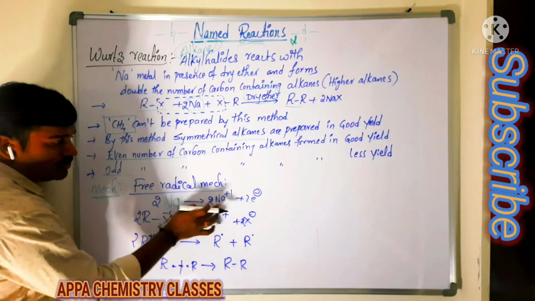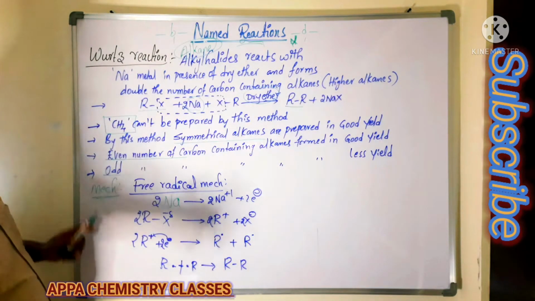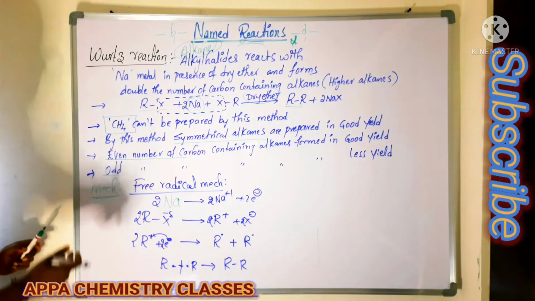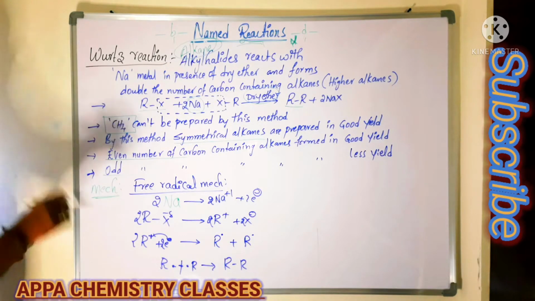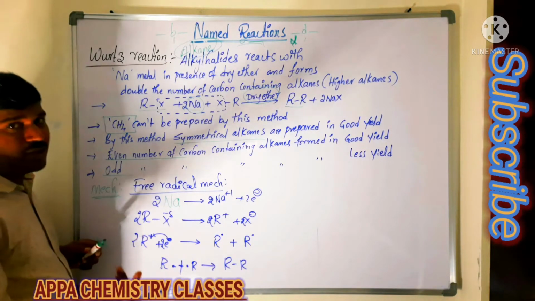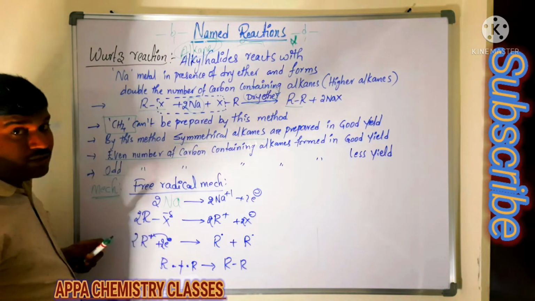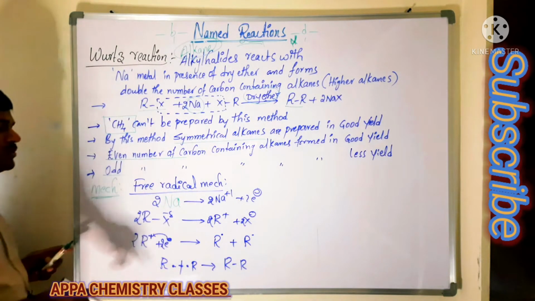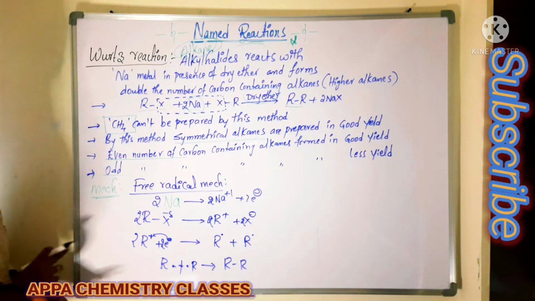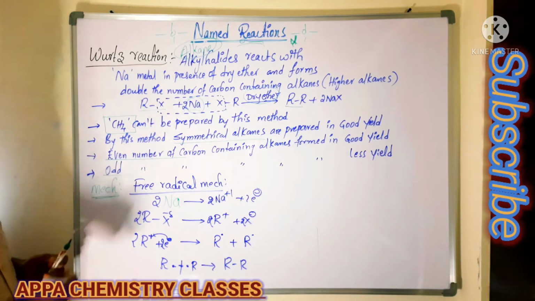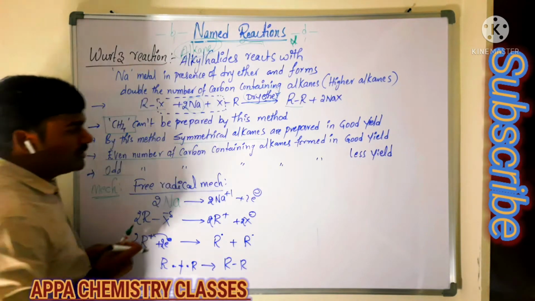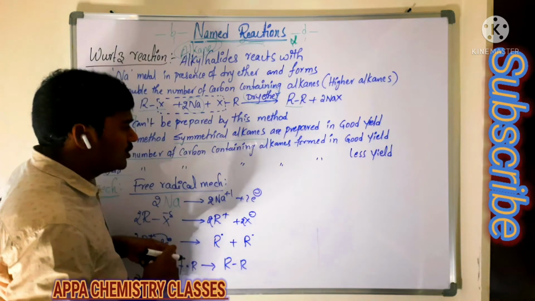As well as 2Na plus 2X minus, we will get 2NaX. That is the free radical mechanism. It also follows the anion mechanism, but that anion mechanism is not that important. So you remember this free radical mechanism. Is that clear? So that is the Wurtz reaction. Now we will see different types of examples in the Wurtz reaction.